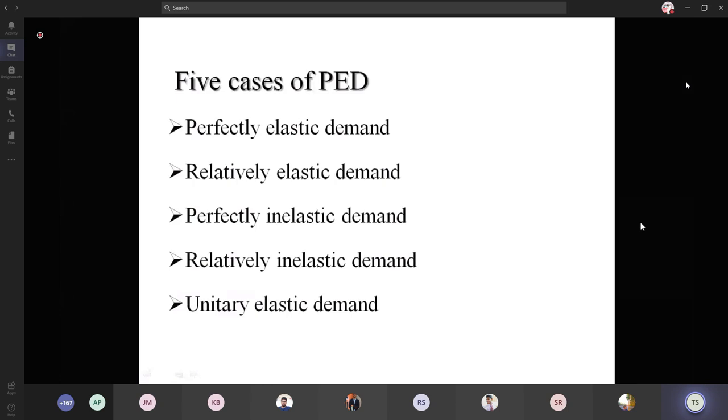And the last type is unitary elastic demand. Here the changes in the prices and the quantity demanded are equal. That is, P1, P2 is equal to Q1, Q2. Is it clear, guys?